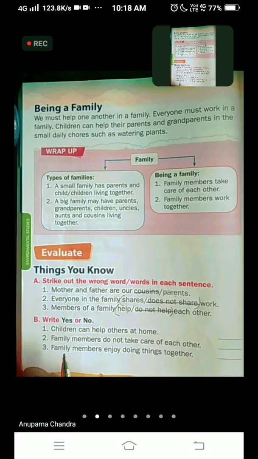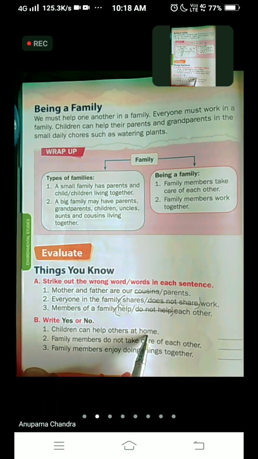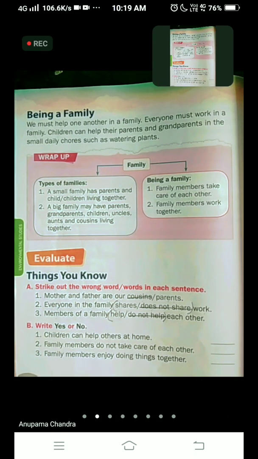The first one is, children can help others at home. Although you people are very small, can you help others at home? What will be the answer? Yes or no? So children, although you people are very small, then also you can help other members at home. For example, by watering the plants, by giving a glass of water to your grandfather, grandmother, or maybe your father or mother. So this statement is true.